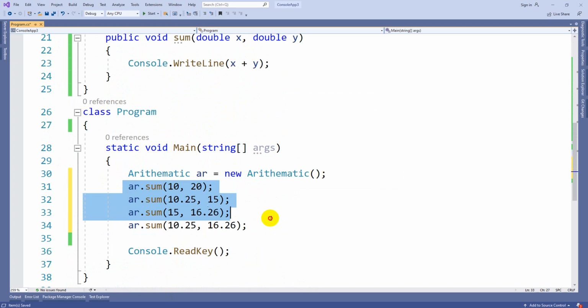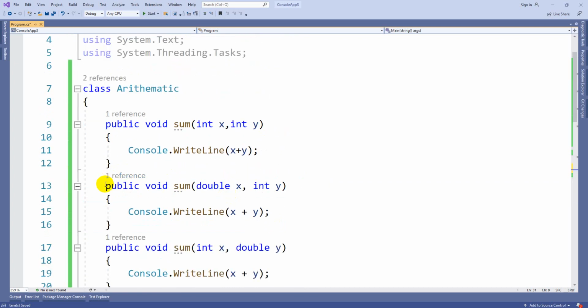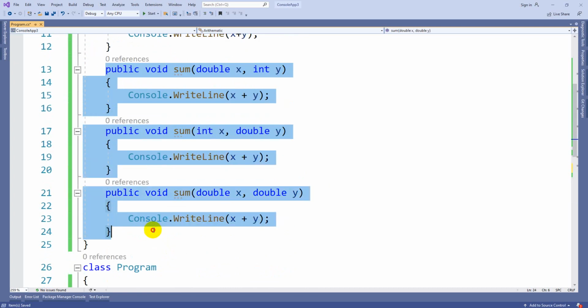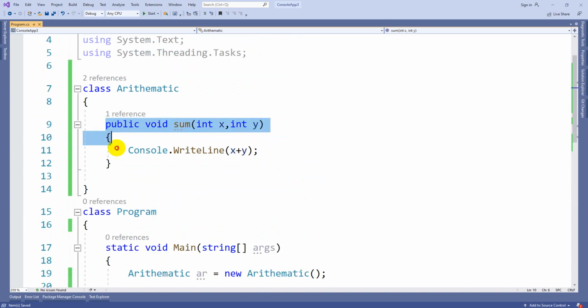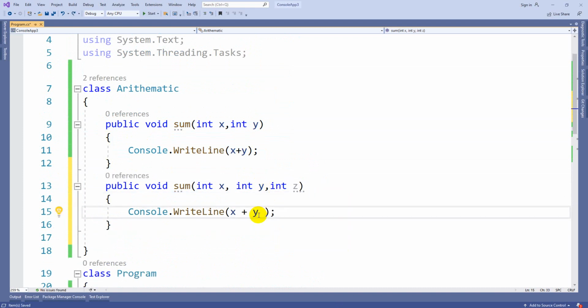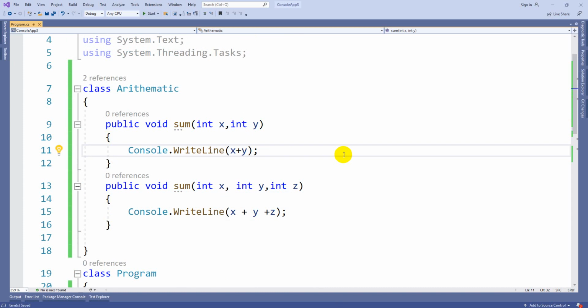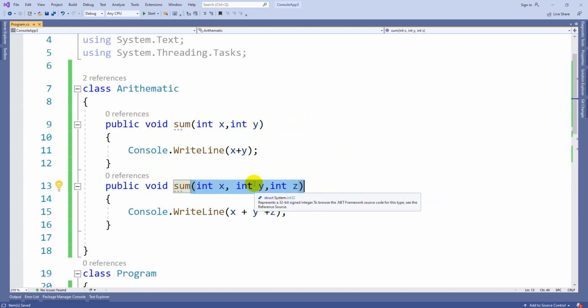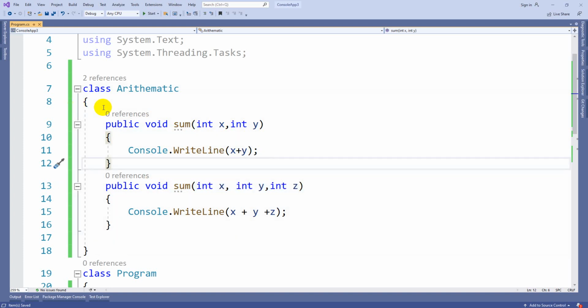If you see, all these methods are having two parameters, right? So we can also implement static polymorphism in another way, that is, differing by the number of parameters also. So here we have two integers. So here if I have int z, this can also be called static polymorphism. Here also, the same name, same return type, but differ by the parameter count. Somewhere you need a differentiation by the parameter, even by number, even by data type, anything is fine. So this is called method overloading.